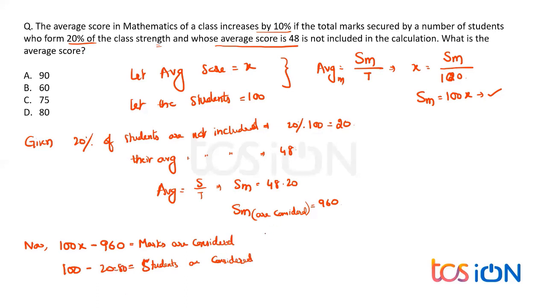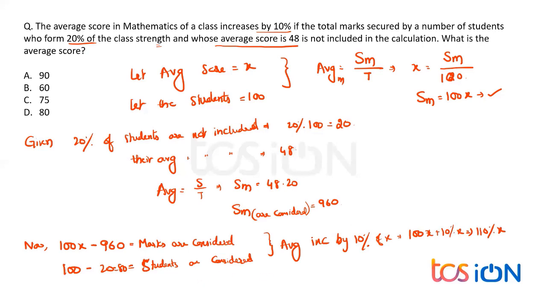So when this happened, the average increased by 10 percent. Can you tell me what the total average will be now? 110 percent, right? Everybody, I hope you all understood the point. 110% of what? 110% of x. As I took the average as x, the average increased by 10 percent of x, and 100 plus 10 percent of x gives me 110% of x as the new average.